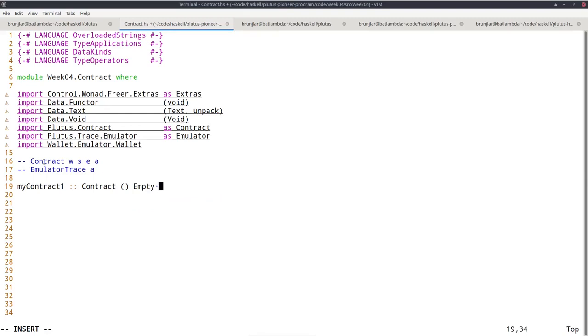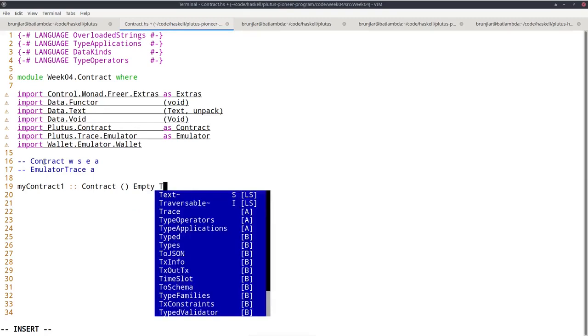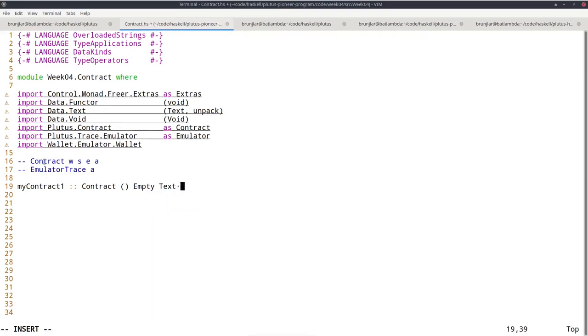For error messages, a popular choice is Text, which is a much more efficient type than String for textual data. So when you are dealing with large amounts of text or text in general, then Text is normally a better choice than String. And finally, I don't want an interesting result, so I can take unit there as well.